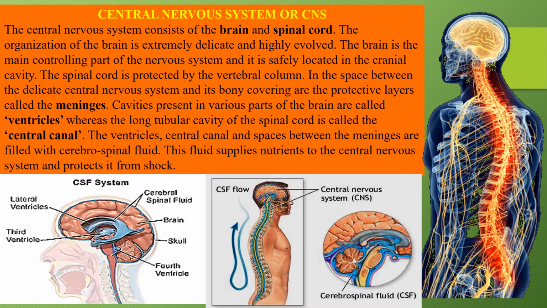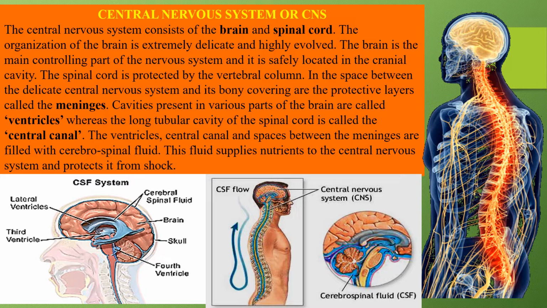The organization of the brain is extremely delicate. हमारा जो brain है, it is extremely delicate and it is highly evolved. The brain is the main controlling part of the nervous system and it is safely located in the cranial cavity. मतलब जो हमारा skull है ना, skull के अंदर ये हमारा brain safely रखा गया है. The spinal cord is also protected by the vertebral column. जो हमारी रीढ़ की हड्डी हम लोग बोलते हैं ना, उसके बीच में ये spinal cord पास होता है. ठीक है, so these bones, that is the vertebral column, protect our spinal cord.